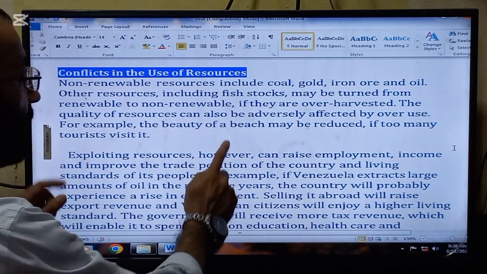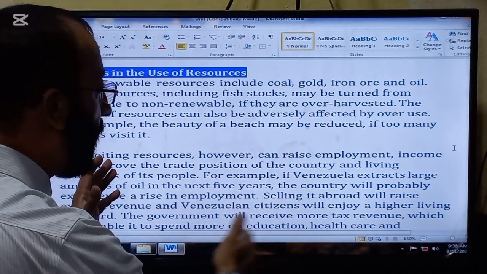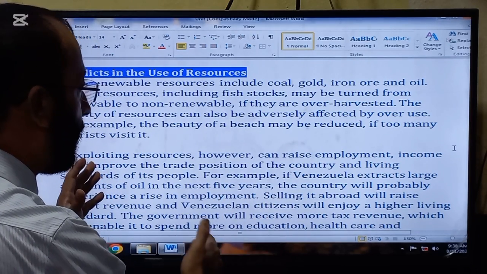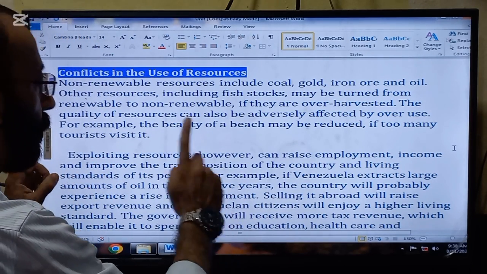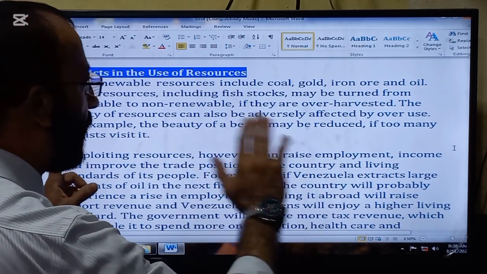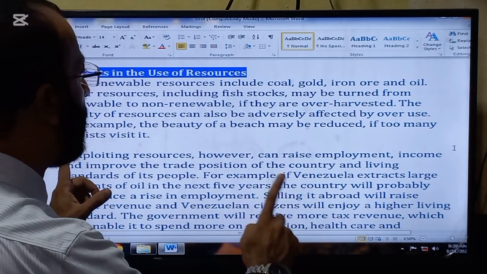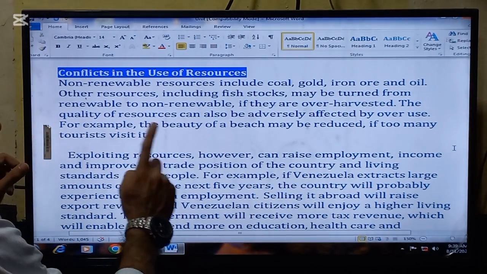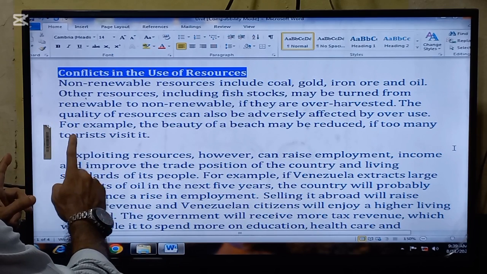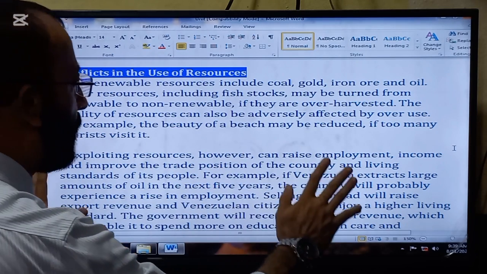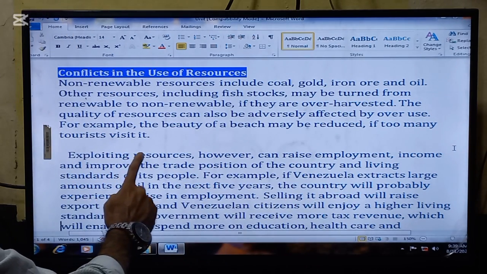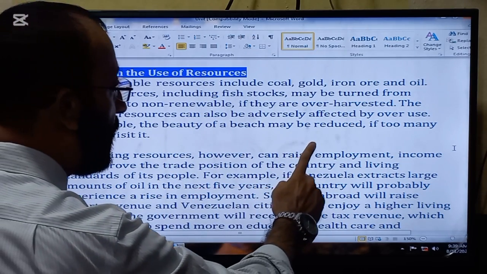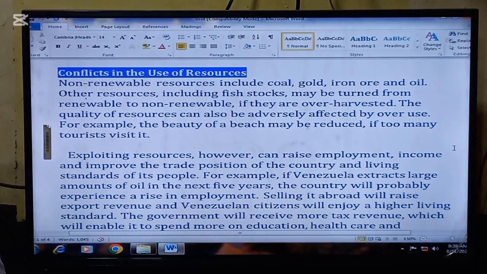Look at this example, fish, which are produced again and again. But if they are over harvested, they cannot be reproduced again, and they will be turned from renewable to non-renewable resources.